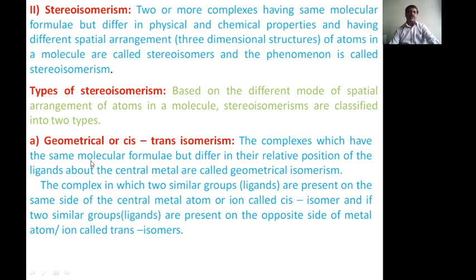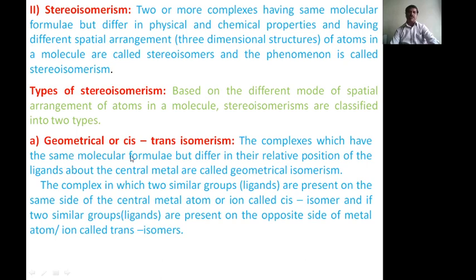Now coming to another type of isomers, which is stereoisomerism. Stereoisomers are two or more complexes having the same molecular formula but differing in physical and chemical properties, having a different spatial arrangement in the three-dimensional structure of atoms or molecules, and the phenomenon is called stereoisomerism. Stereoisomerism is further classified into two types.